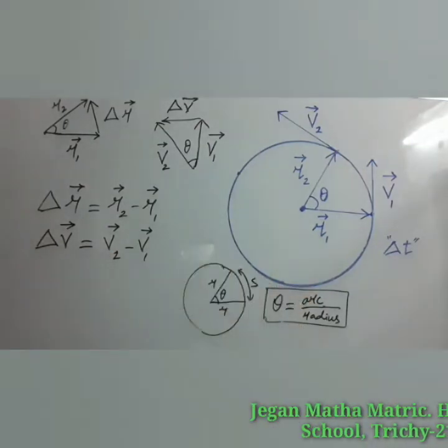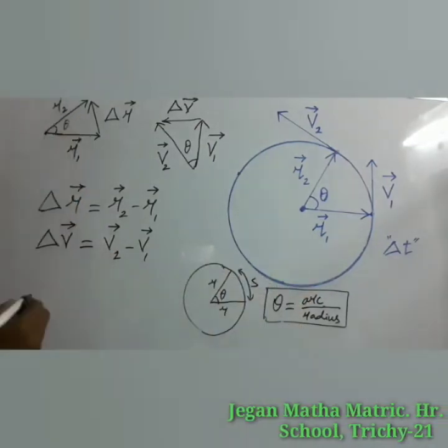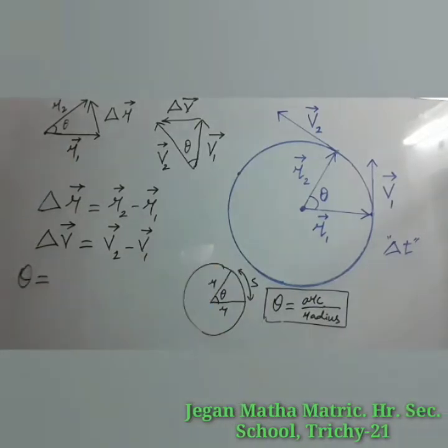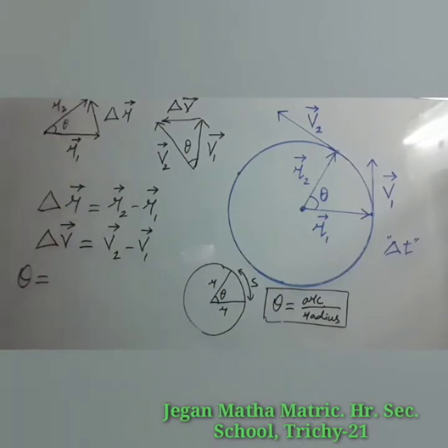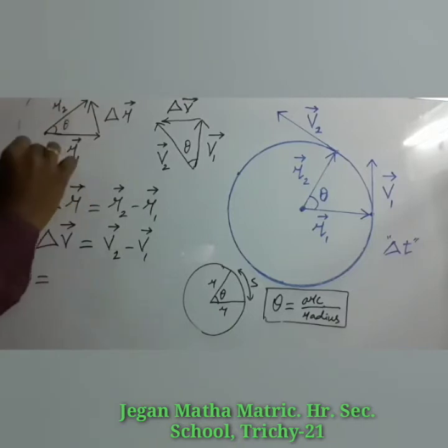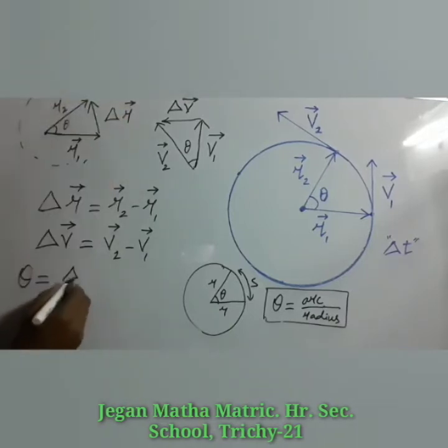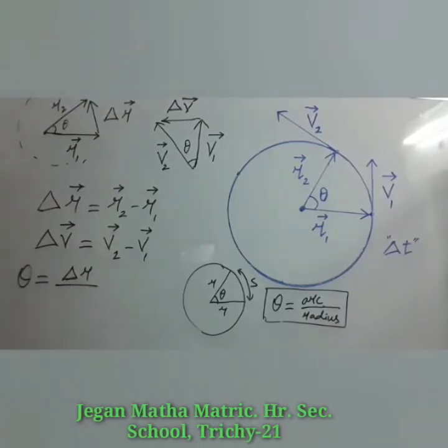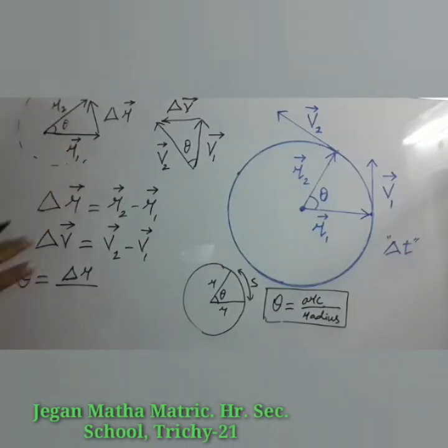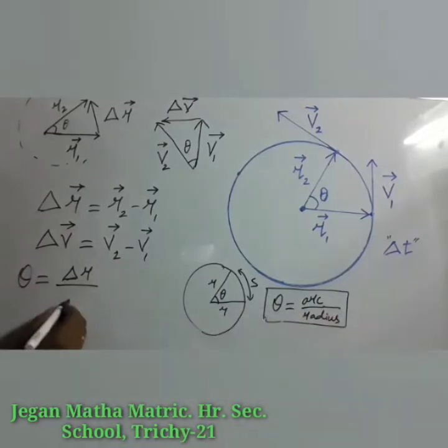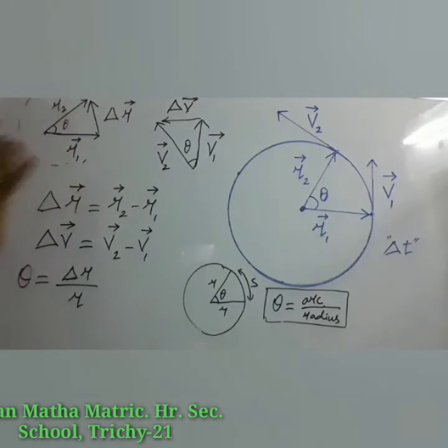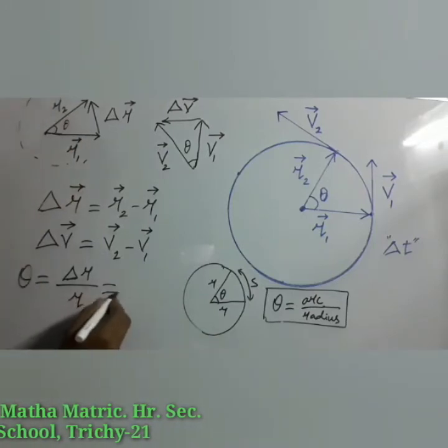So here I have written the expression for plane angle theta, that is equal to arc by radius. In this triangle, you can imagine the circle here. So del r is the arc, divided by the radius. Magnitude wise both position vectors are the same, so you can write radius only. For this circular shape, r1 or r2 is the radius, so I have substituted only the magnitude.